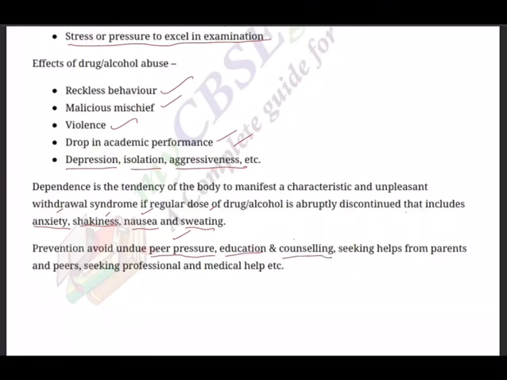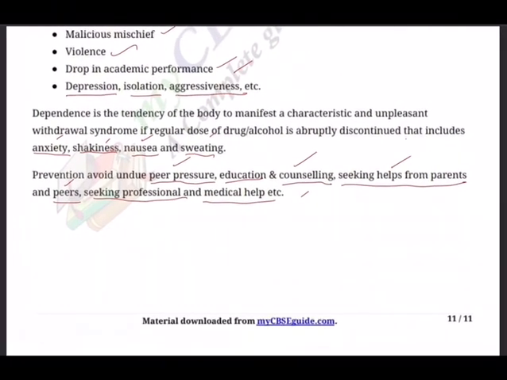And counseling, as I said, a lot of do's and don'ts, and how not to do, how to do all this. Seeking help from parents. Of course, parents are the best people in the world to help you always. And there are good friends who will also help you. Seeking professional help, as I said: de-addiction centers, therapists, and medical help from the doctors. So these are compulsory to come out of this vicious circle.